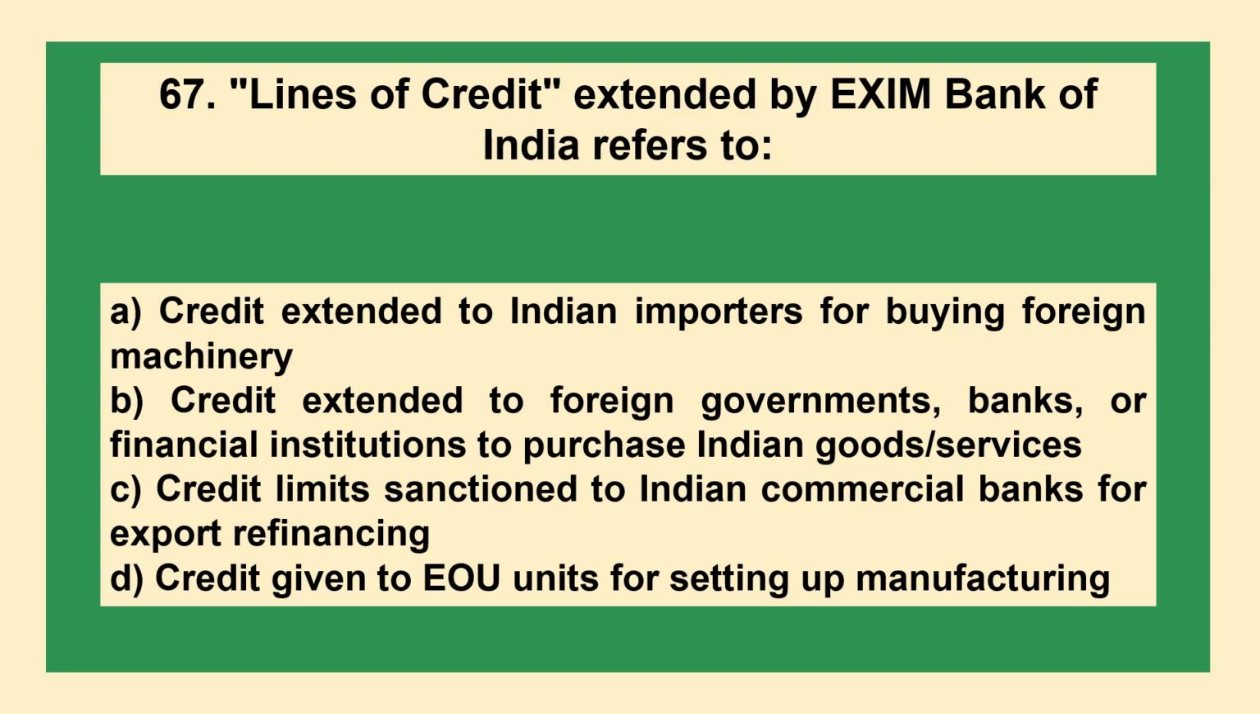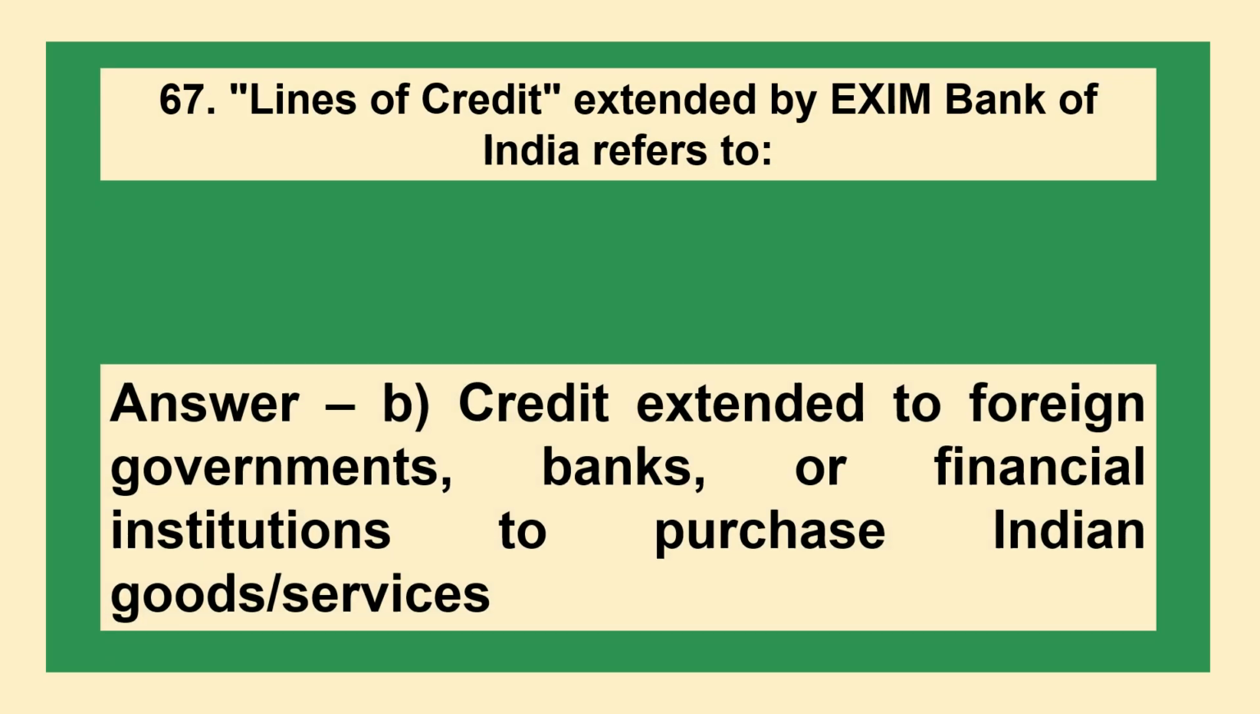The next question is, lines of credit extended by EXIM Bank of India refers to: option A, credit extended to Indian importers for buying foreign machinery; option B, credit extended to foreign governments, banks or financial institutions to purchase Indian goods and services; C, credit limits sanctioned to Indian commercial banks for export refinancing; D, credit given to EOU units for setting up manufacturing. The answer is option B, credit extended to foreign governments, banks or financial institutions to purchase Indian goods and services.